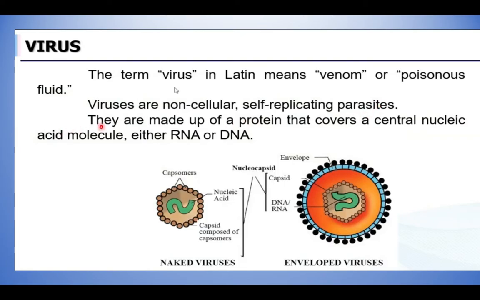They are made up of protein. It's made up of what? Protein that covers a central nucleic acid molecule. In the center, the nucleic acid is present. You can see here the nucleic acid is present, and that is covered by the protein. It may contain either RNA or DNA. So this central nucleic acid may contain either DNA or RNA. This is about the virus.